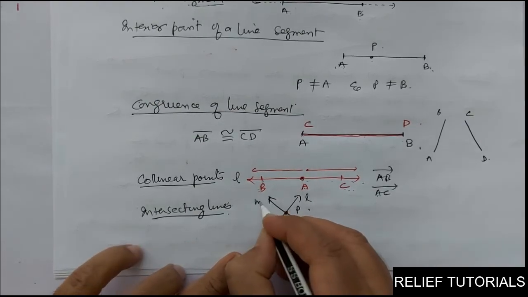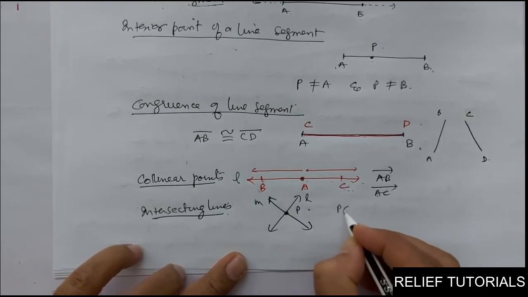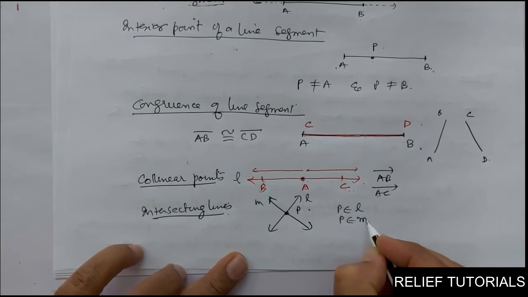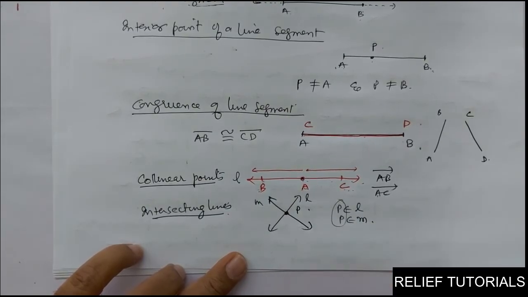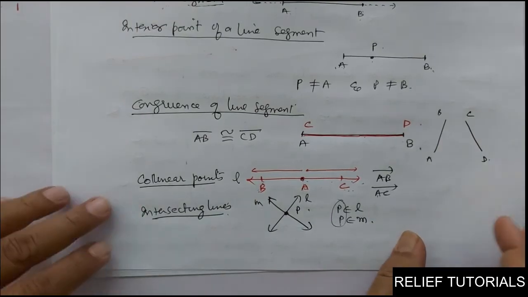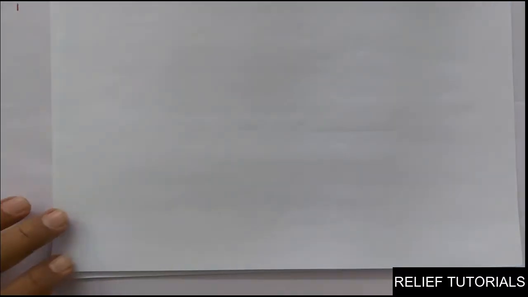These lines L and M have a common point. So P belongs to L and P also belongs to M. This is a common point belonging to both the lines, and this point is called the point of intersection. Clear? So these are intersecting lines.